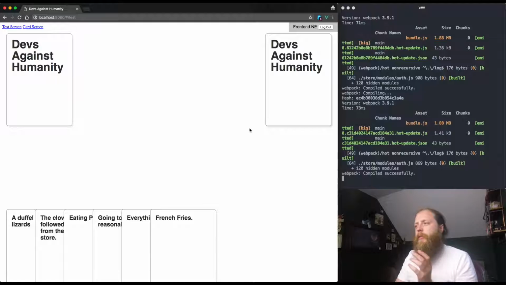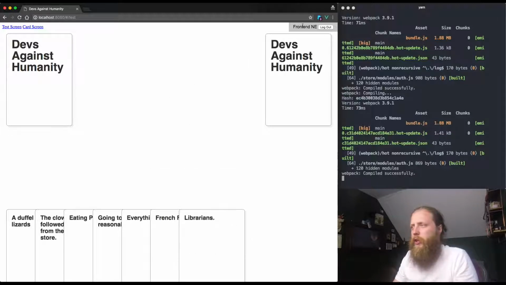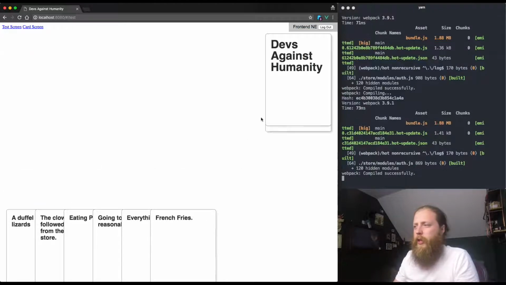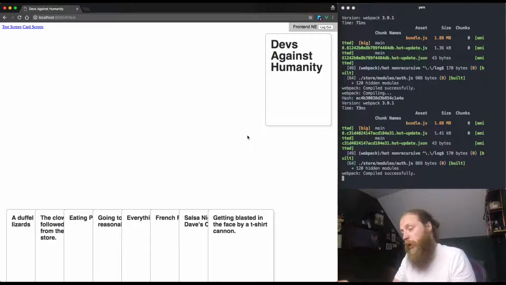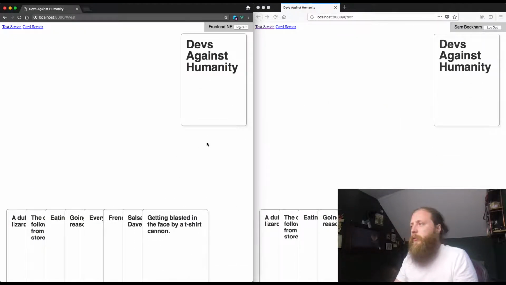We have put in some authentication, which you can see is up here, and it's really, really pretty. It's not, it's fine. Let's not worry about that for now. We have got the authentication in place so that if we're signed in as Frontend NE, we can start moving all the cards about. If we're not signed in as Frontend NE, we can't.